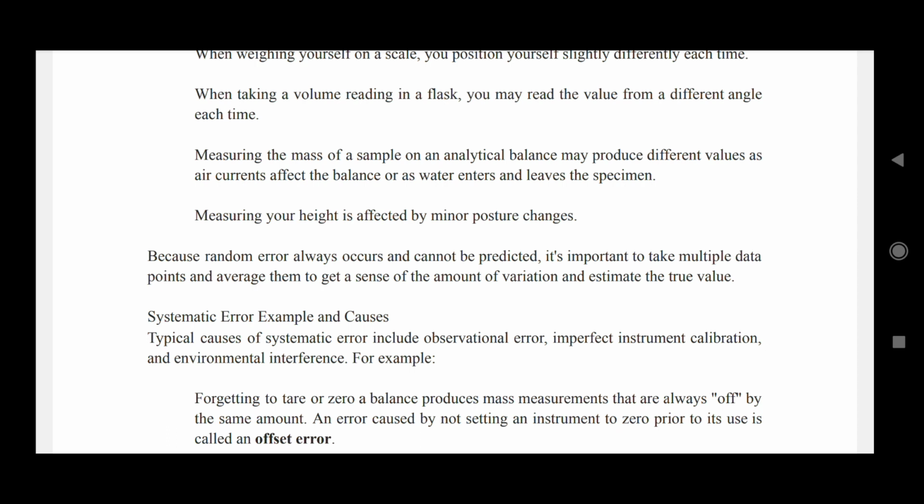Because random errors always occur and cannot be predicted, it is important to take multiple data points and average them to get a sense of the amount of variation and estimate the true value.